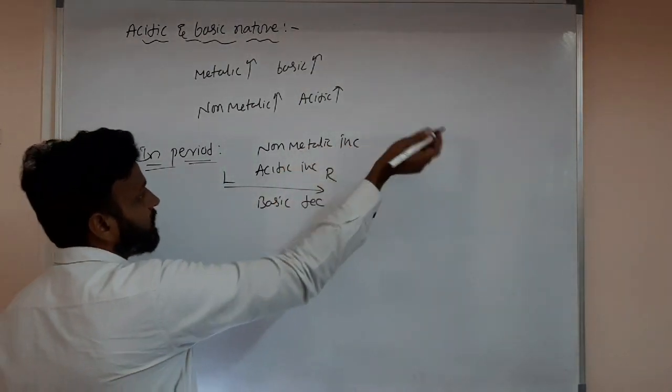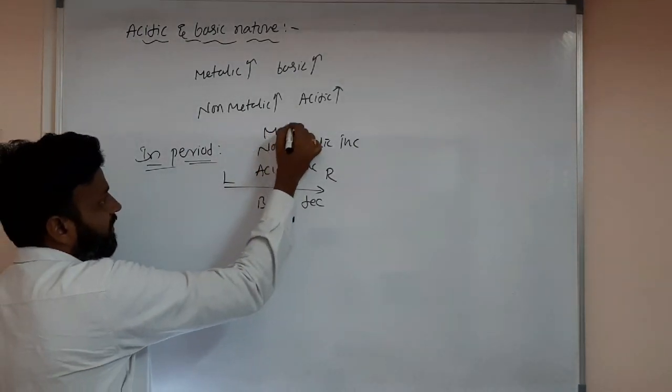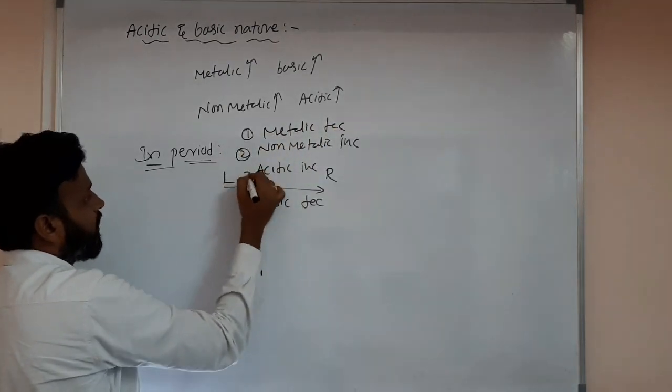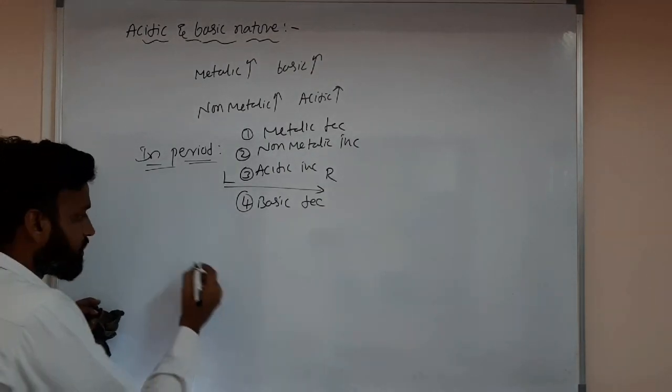And even if you want, metallic nature decreases from left to right. Okay, so metallic nature decreases. Four things: 1, 2, 3 and 4. What happens from left to right in a period?